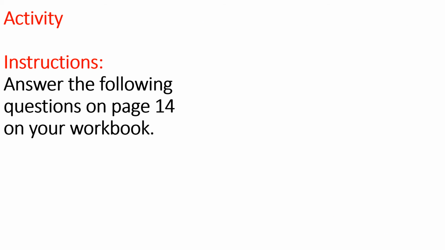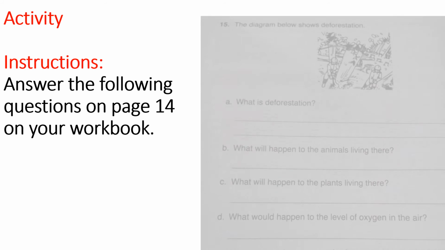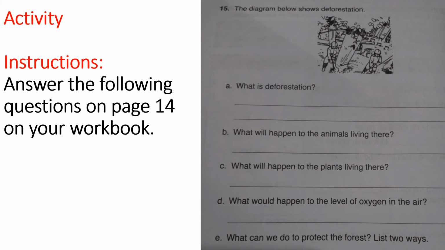Okay, now for your activity class, you're going to answer the following questions on page 14 in your workbook. So, we have the letter A. What is deforestation? I told you already, it's the absence of trees in the forest. What will happen to the animals living there? They will definitely die. Okay?